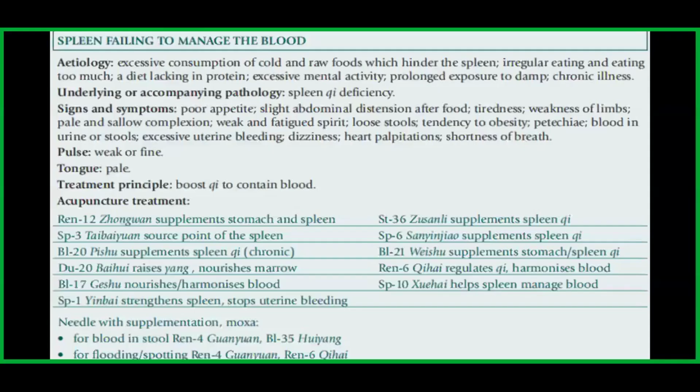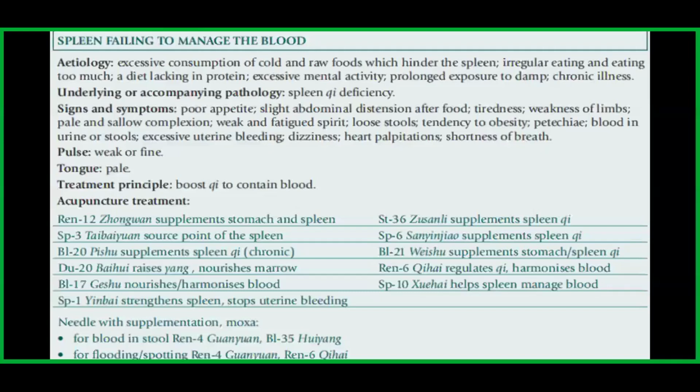Let's look at the summary of spleen failing to manage the blood. The etiology is excessive consumption of cold and raw foods, which hinder the spleen, irregular eating and eating too much, the diet lacking in protein, excessive mental activity, prolonged exposure to damp, and chronic illness. The underlying or accompanying pathology is spleen qi deficiency.